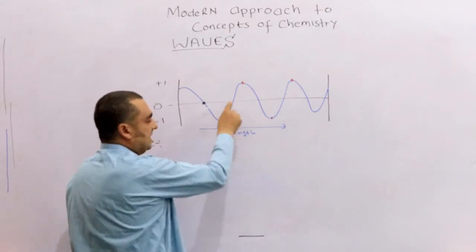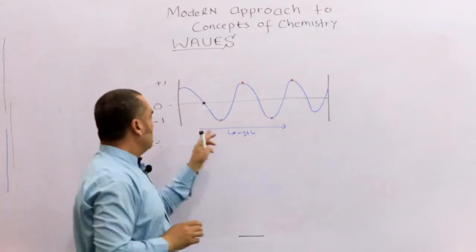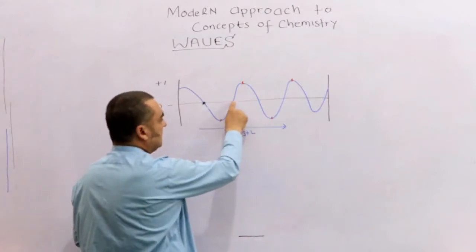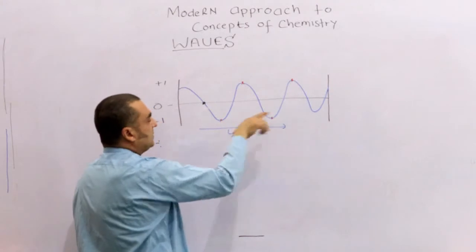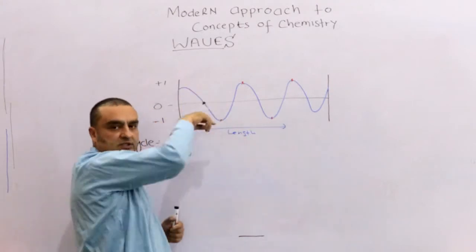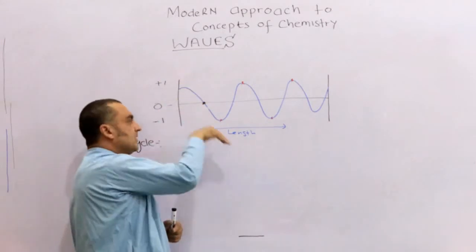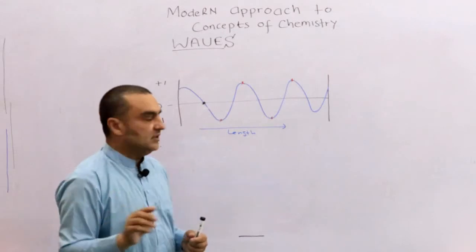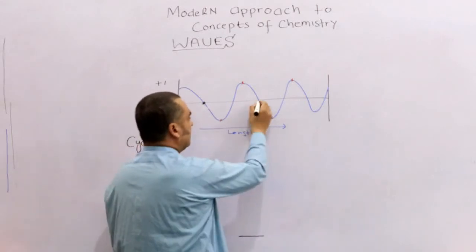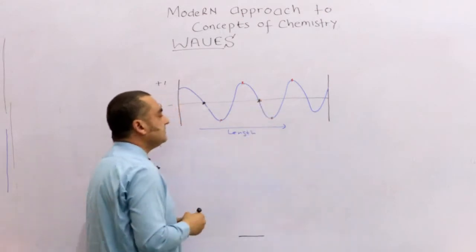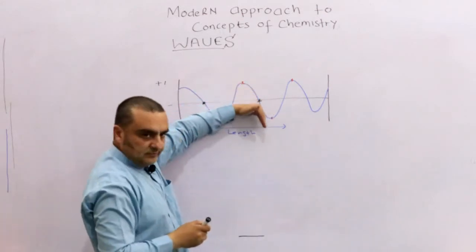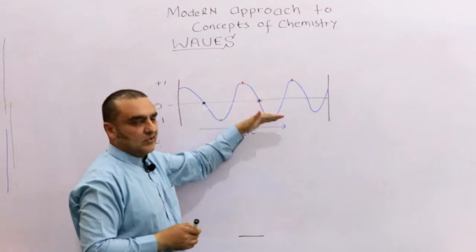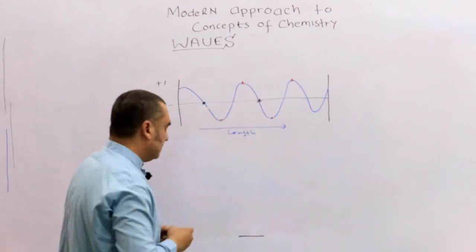So if we come to this again, there should be a condition. We should go again for a position like this. This position has 0 amplitude, so we can select this one. But because the wave is moving this way, here the wave is coming downward from the mean. But here if we select it, it is moving upward. So this is not the position for the cycle. Now we can have this one, and this is the cycle. As you see, the wave is moving downward, and this is 0 amplitude, and the wave is moving downward. So this is called a cycle.